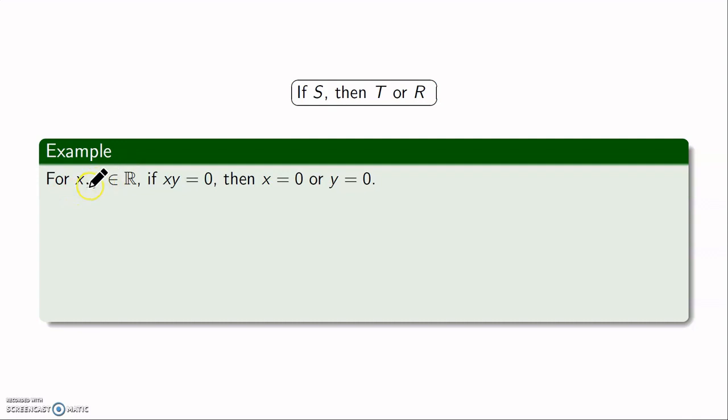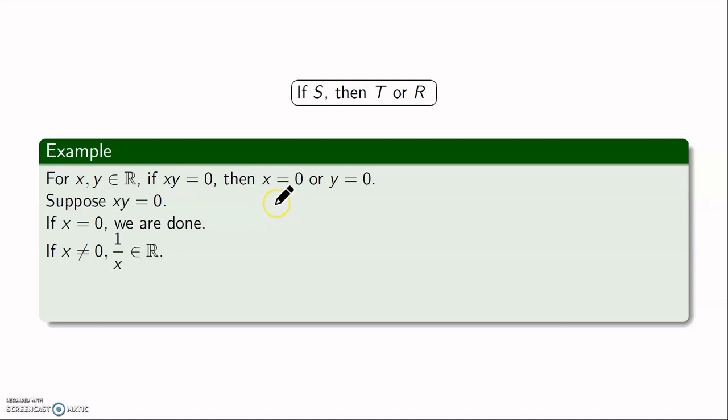For example, for real numbers x and y, if xy is 0, then either x equal to 0 or y is equal to 0. I need to prove this. So this is my S, this is T, and this is R. I will assume S first. So suppose xy equal to 0. Now I will assume the first one here. If x is 0, then there is nothing to prove, we are done. If x is not equal to 0, I need to show that the other one, y, is 0.